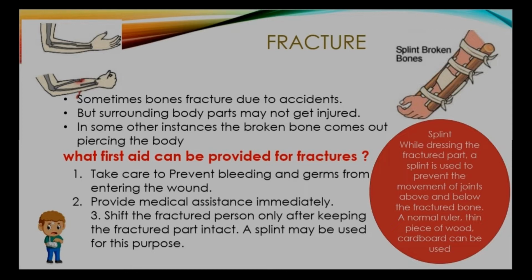Splint. While dressing the fractured part, a splint is used to prevent the movement of joints above and below the fractured bone. A normal ruler, thin piece of wood, or cardboard can be used.